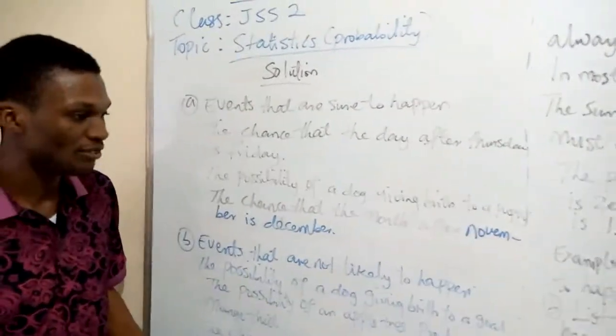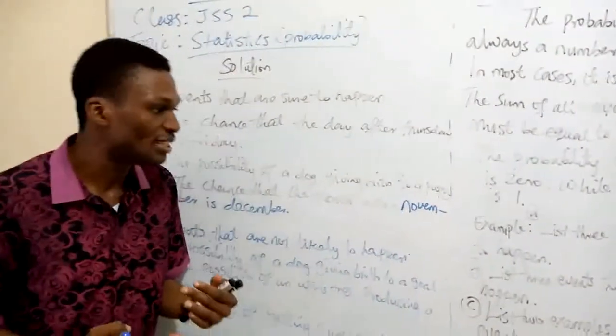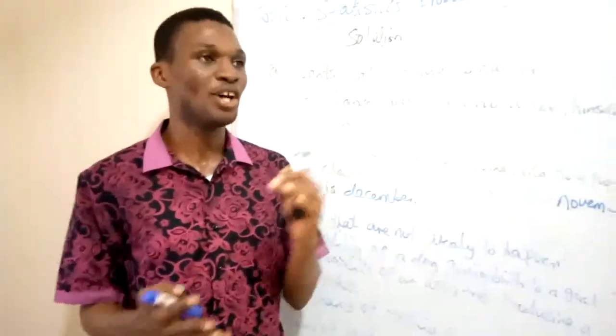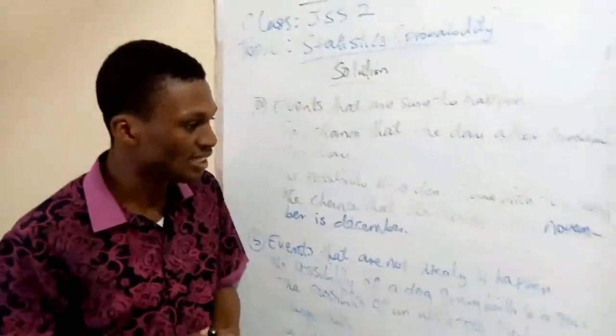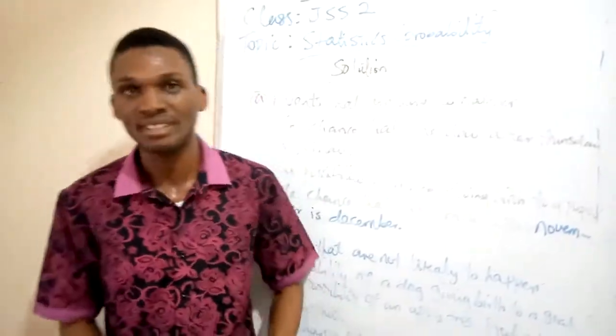It's an impossible event. Now for examples of equally likely events, I will not write it down, but we have it in the toss of a coin. Before we toss a coin up, we either have a head or a tail, so it's an equally likely event. You can look for other examples of equally likely events.